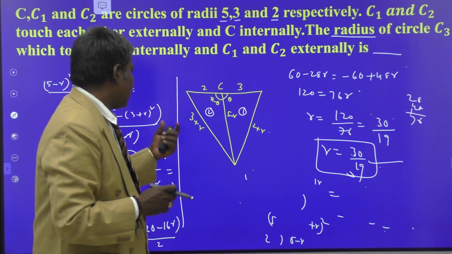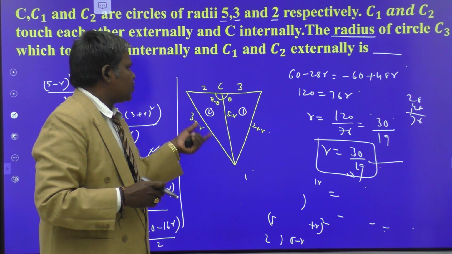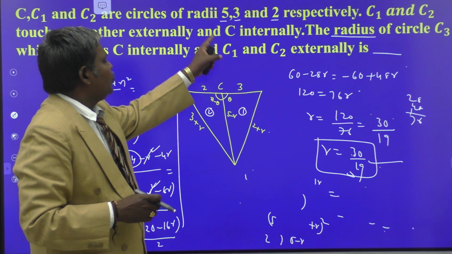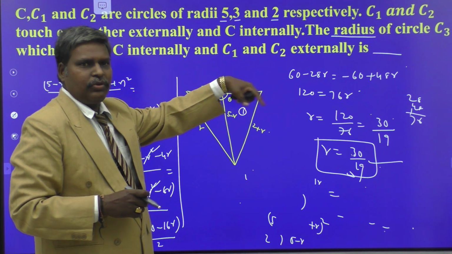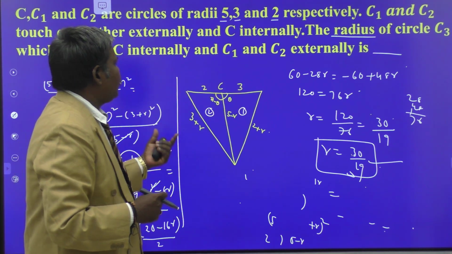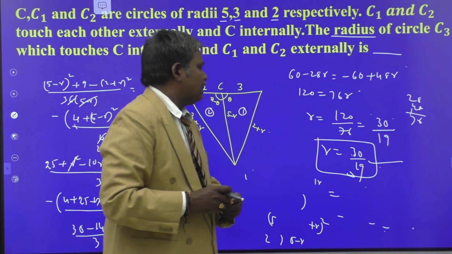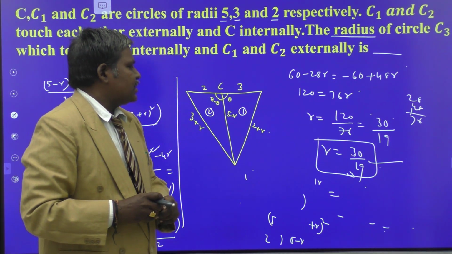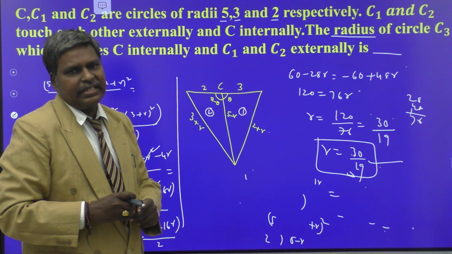So this is a little bit of a lengthy problem. Just by taking the 5, 3, 2, you may take r, r1, r2, you can derive the formula also, and you can apply that formula directly. We obtain the value of r as r equals 30 by 19 itself.